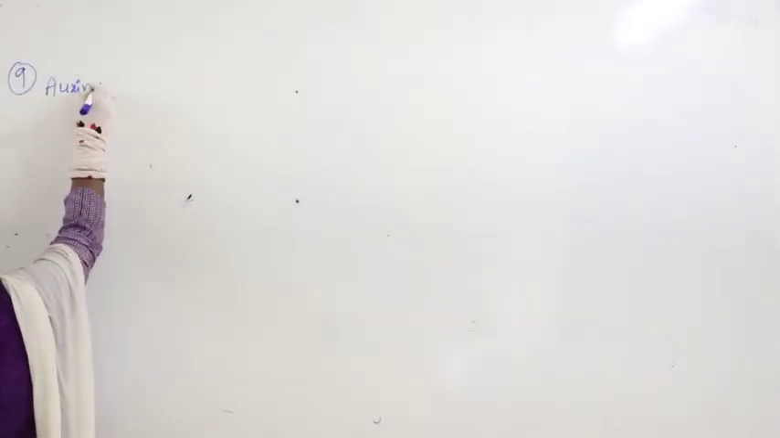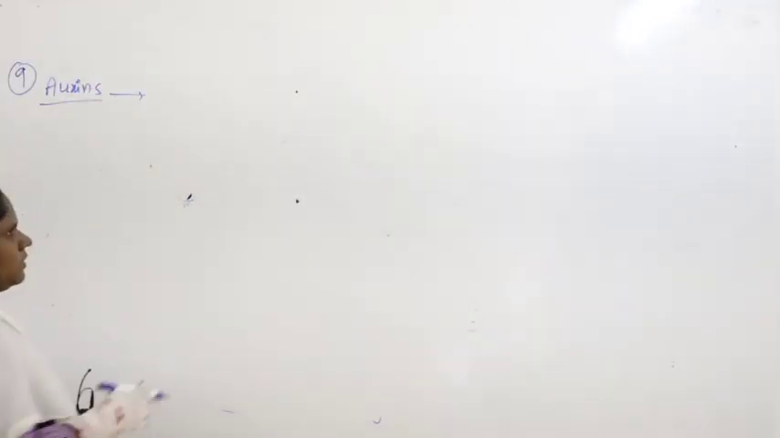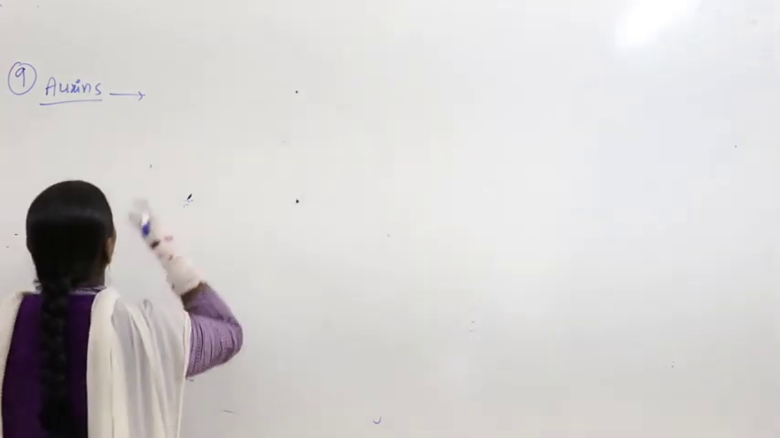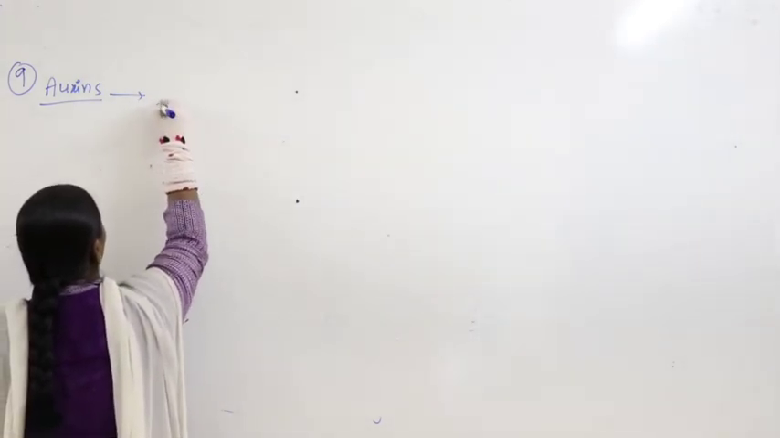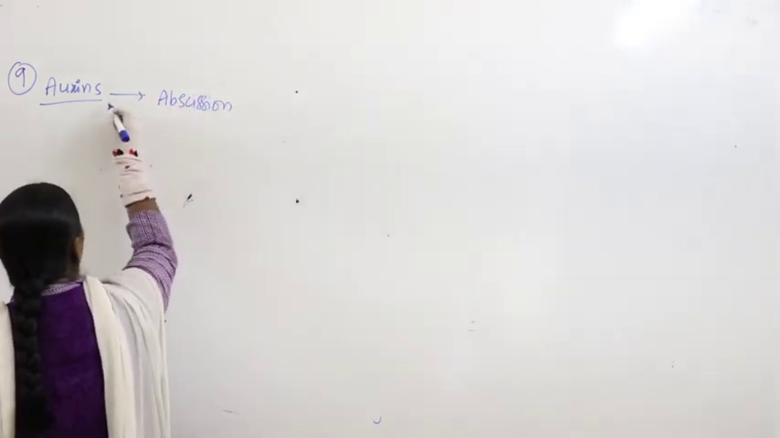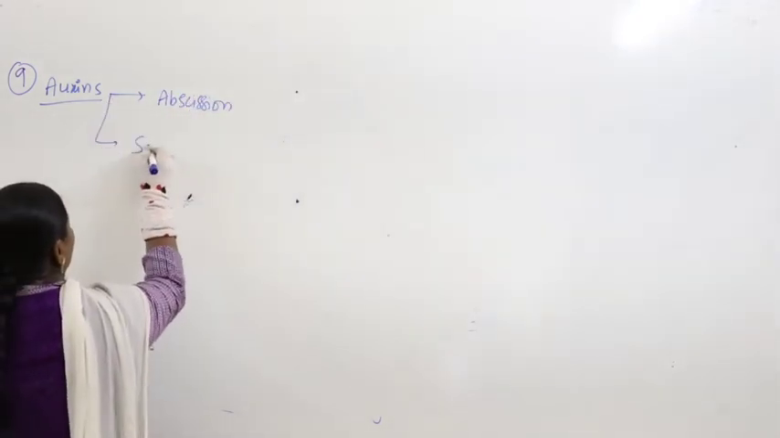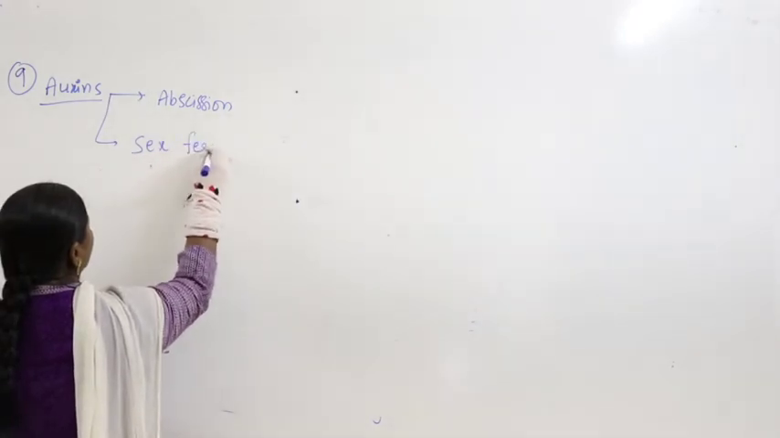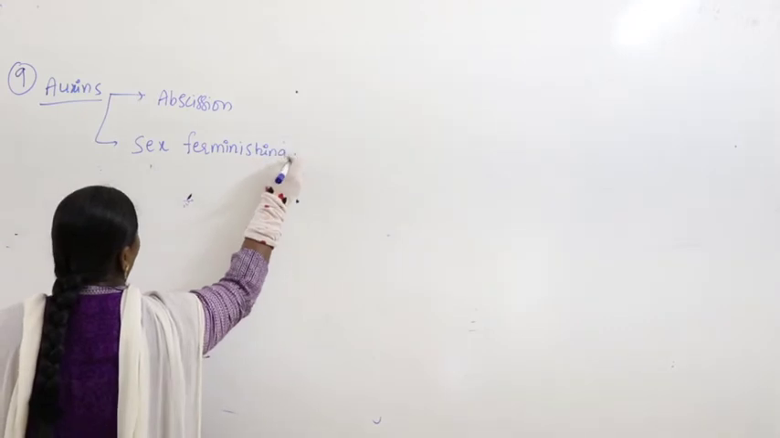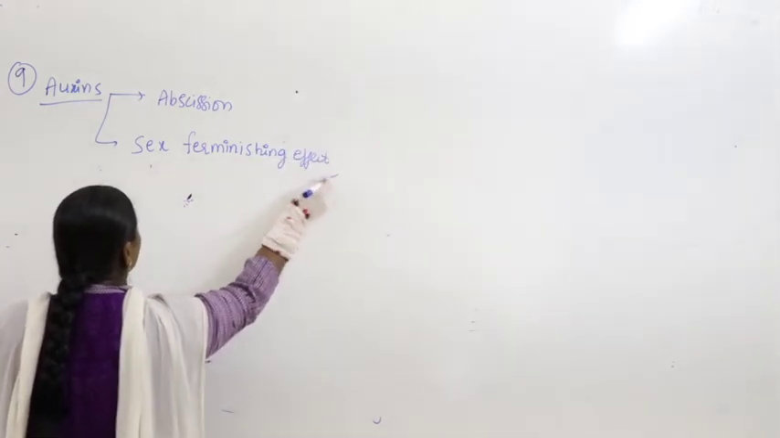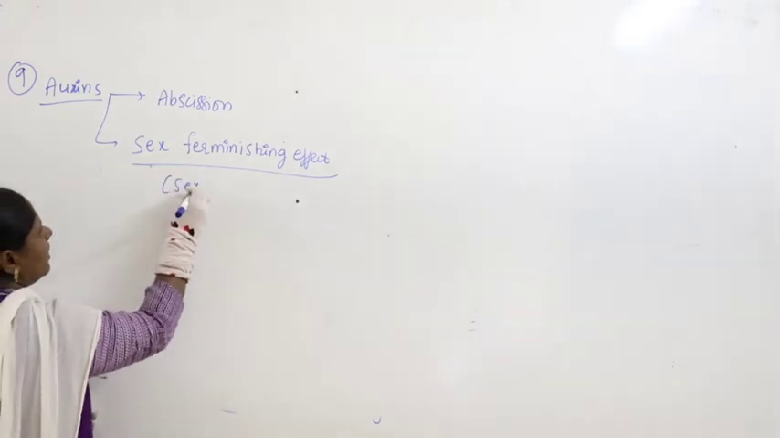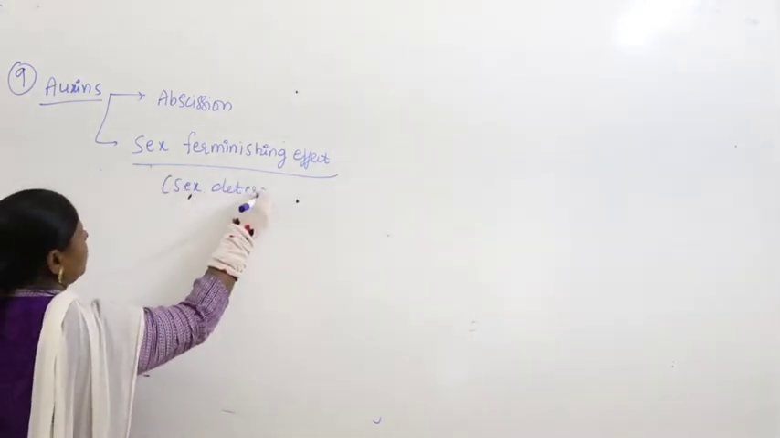Auxins, not only this, auxins are also helpful for abscission. Apart from this, there is the sex permissioning effect. What is meant by sex permissioning effect? That is nothing but sex determination of the plant.